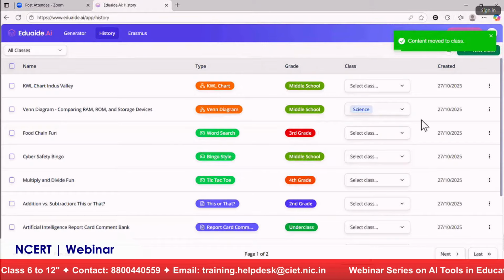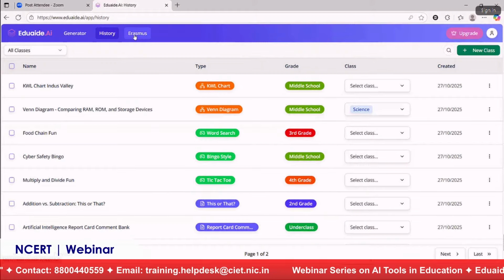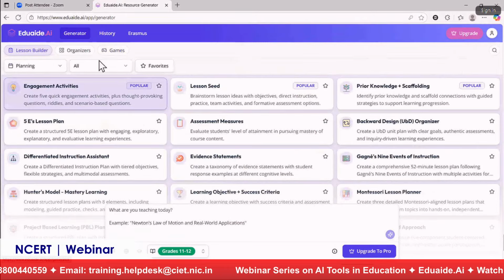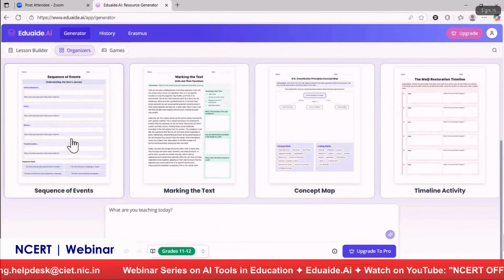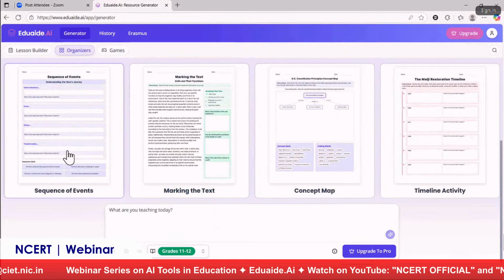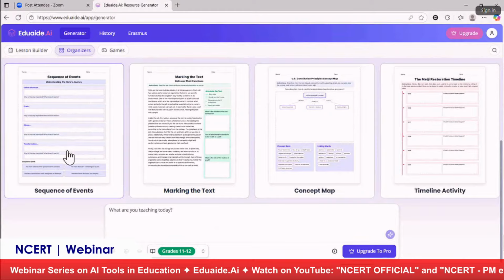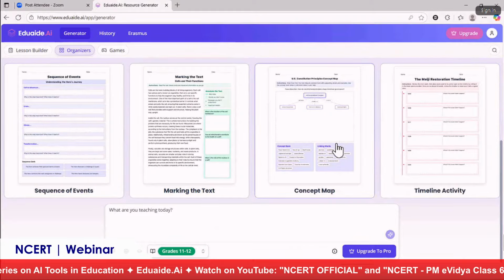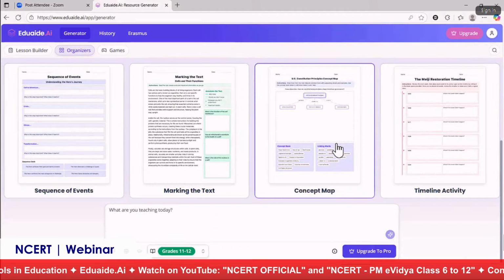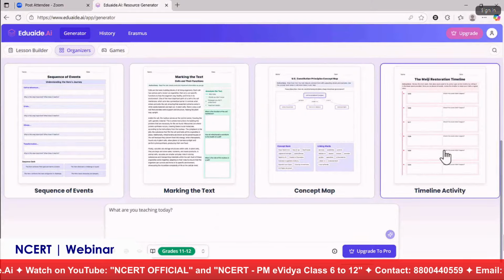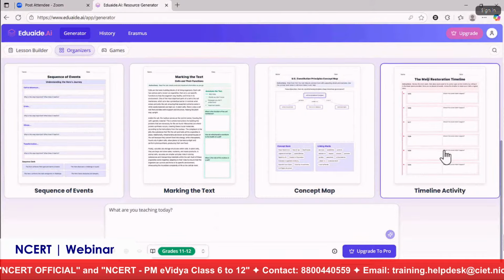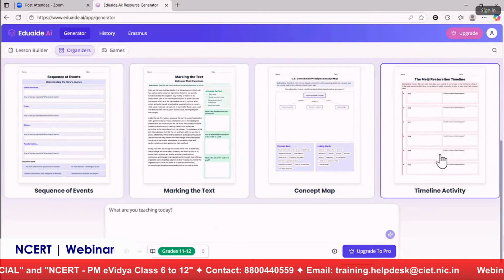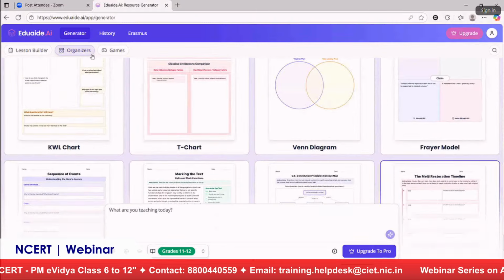And yeah, okay, so we will go to organizers, and you can see I'm not going to demonstrate everything. Sequence of events: if you want your students to write an algorithm, then this will be very helpful. And concept map, if you want your students to design a concept map for a particular topic. You can go for this timeline activity. Social science teachers, if you want your students to remember the events that happened over a period of time, then you can use this timeline activity. So all these things are available in graphic organizers.